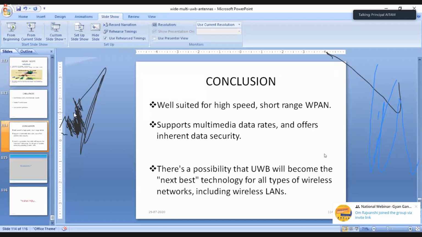Sir, there is another query from Dr. Adinarayana. Okay. If you go for wideband antenna, are there any disadvantages?